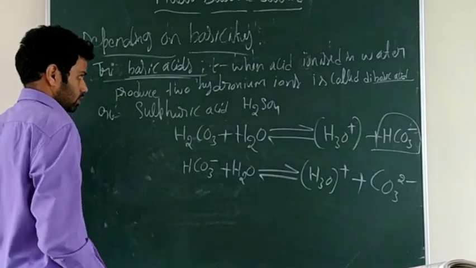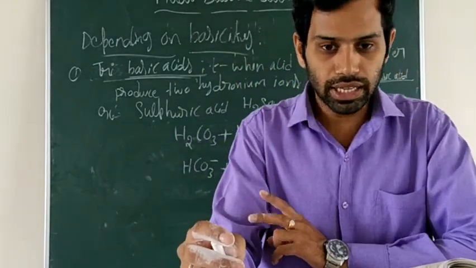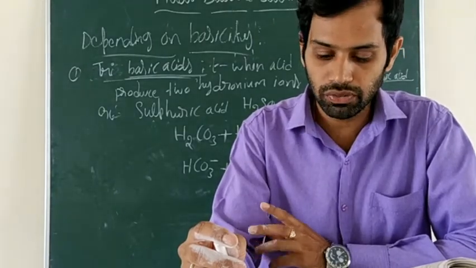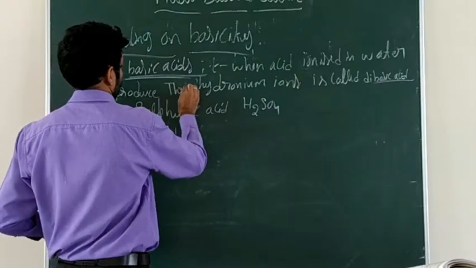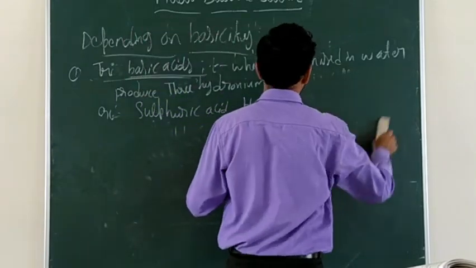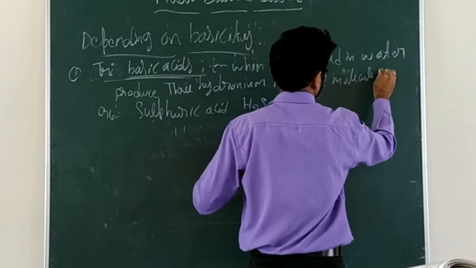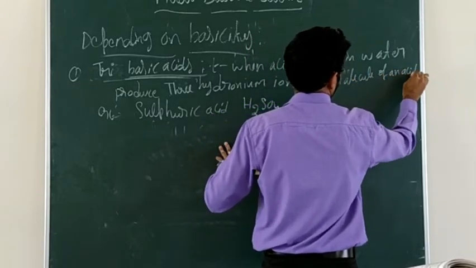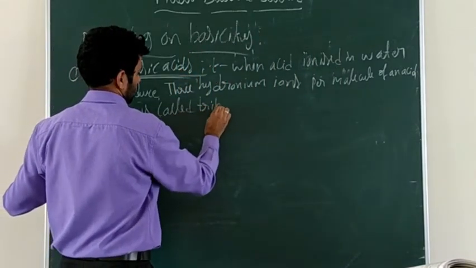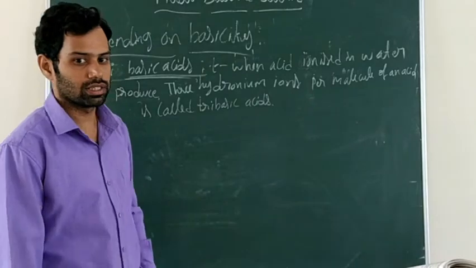Which has 3 hydronium. Yes. When these acids ionize in water, they will produce 3 hydronium ions per molecule of an acid. That is right. Acids that produce 3 hydronium ions per molecule of an acid are called tribasic acids.